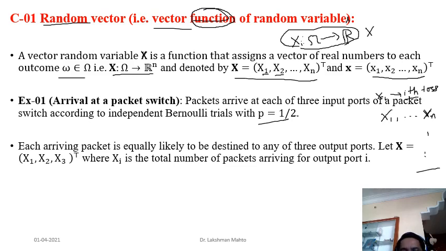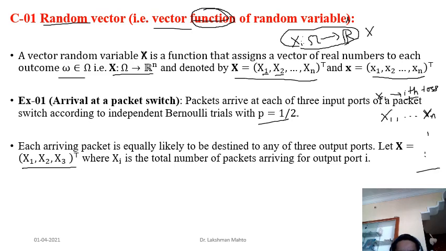So that means if you take all those three inputs together, then what will happen? You observe a random vector, a three-dimensional random vector, where the first component is the total number of packets arriving at the first output port.